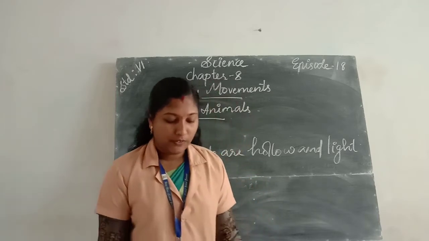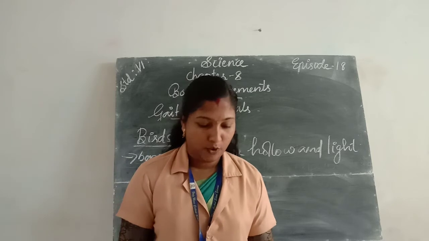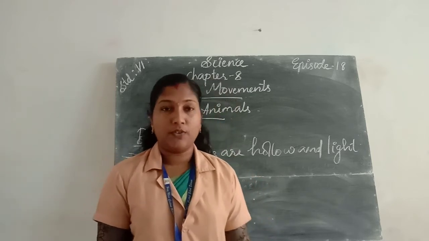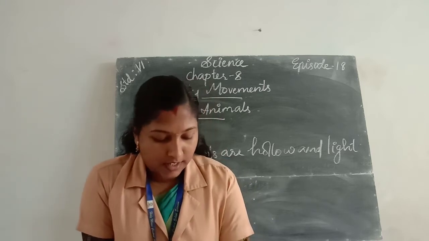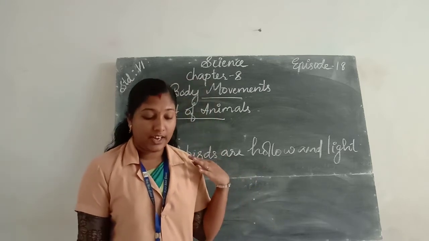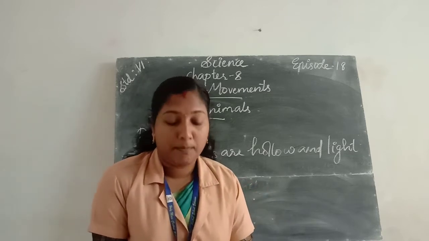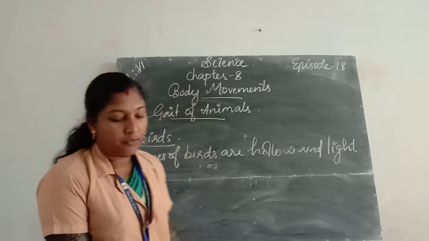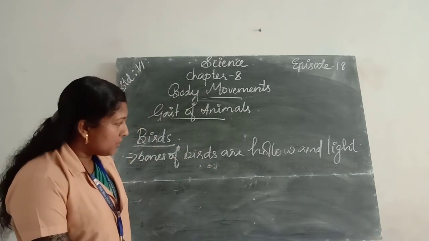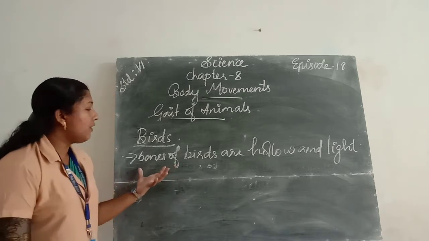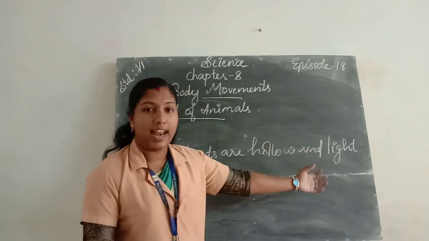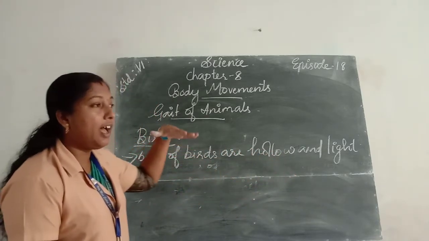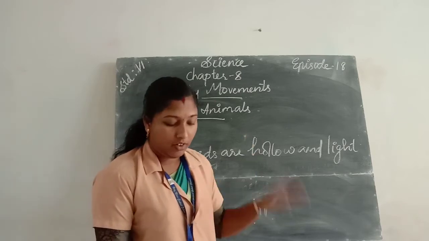Then the bones of the hind legs are typical for walking and perching. The body parts of the forelimbs are modified as wings in birds. Their shoulder bones are very strong, and the breast bones are modified to hold the muscles of flight, which are used to move the wings up and down. So all of you listen here. The bones of birds are hollow and light, so they can fly at large distances.